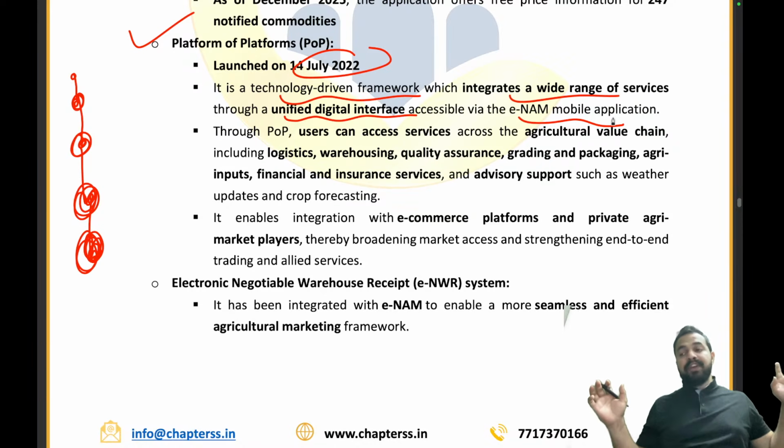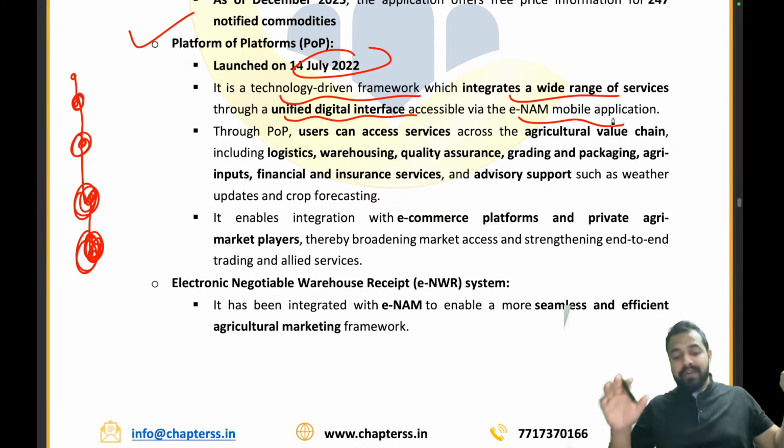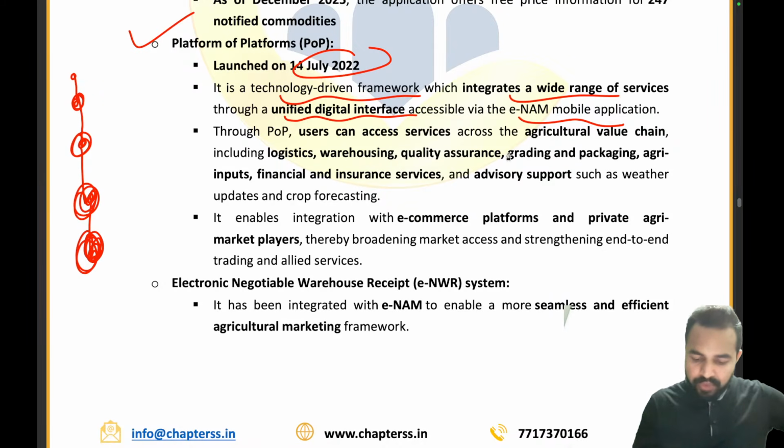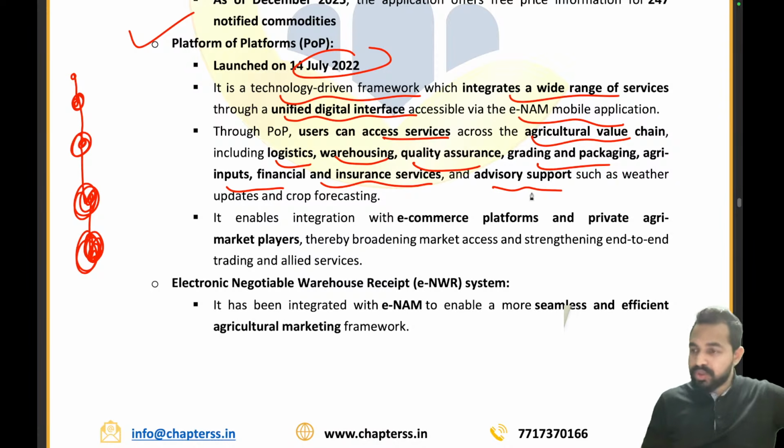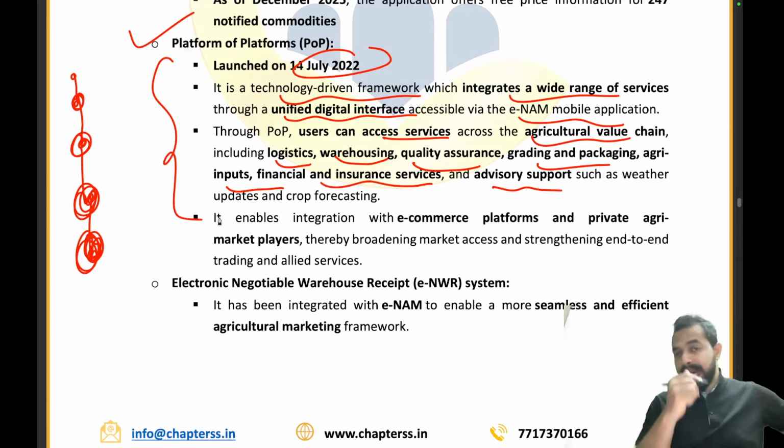Like we were earlier having fund of funds, right? Now we are having platform of the platforms. So with the help of this, a user can access the services across the agricultural value chain: logistics, warehousing, quality assurance, grading and packaging, agri inputs, financial and insurance services, and advisory support also is there, right? So all these things are being provided under the platform of the platforms, which was launched on 14th of July 2022.